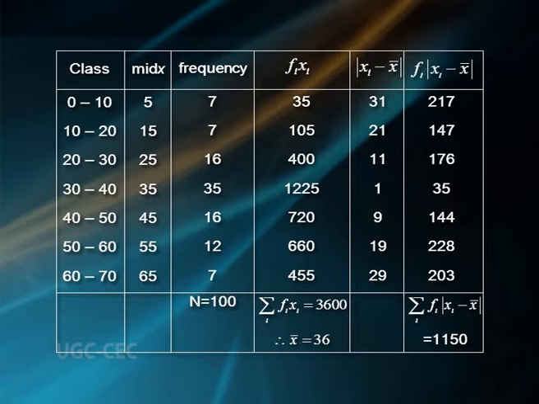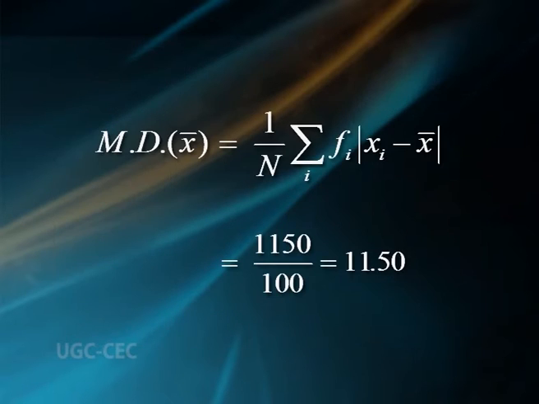Therefore, summation over i fi into modulus of xi minus x bar equals 1150. Hence, mean deviation about x bar equal to 1 by capital N summation over i fi into modulus of xi minus x bar, that is equal to 1150 divided by 100, that is equal to 11.50.